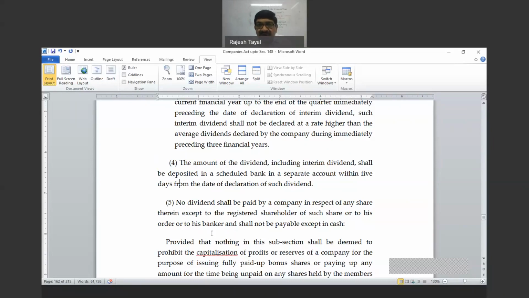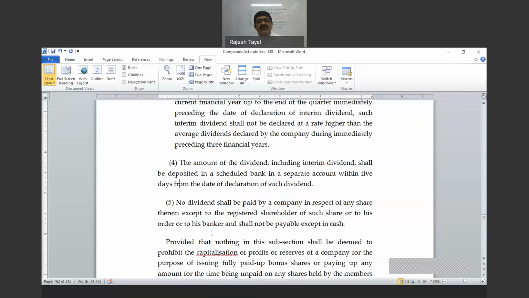Earlier, around 25 years back, there was a practice of giving gifts to the shareholders who were attending the annual general meeting. Some of the people objected to that. The members of the company who are resident of the same city where the registered office is situated can attend the AGM, and by being able to attend, they are entitled to extra gifts. That was treated in law as a dividend.